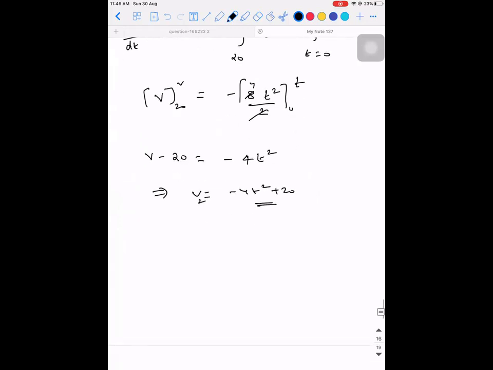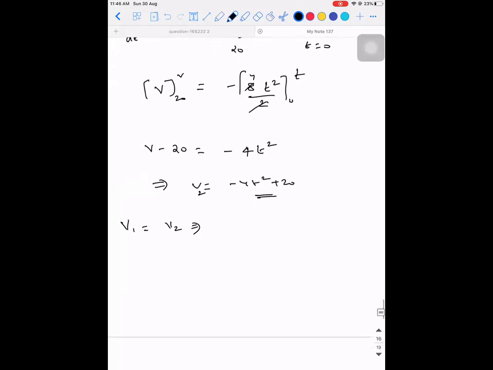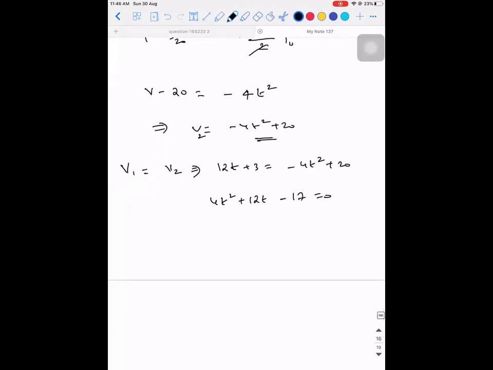What are they asking? v1 is equal to v2 at what instant? v1 is equal to v2 means 12t plus 3 is equal to minus 4t square plus 20. So 4t square plus 12t minus 17 equal to 0. So from this, if you calculate the value of time, it should come out as 1.04 seconds.